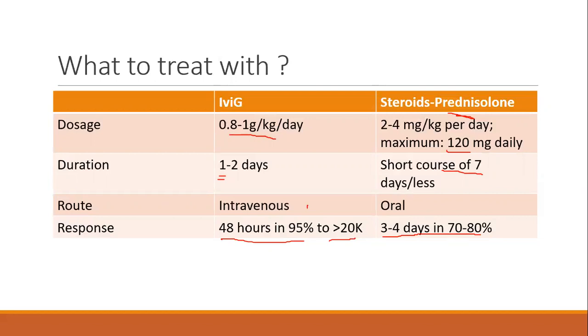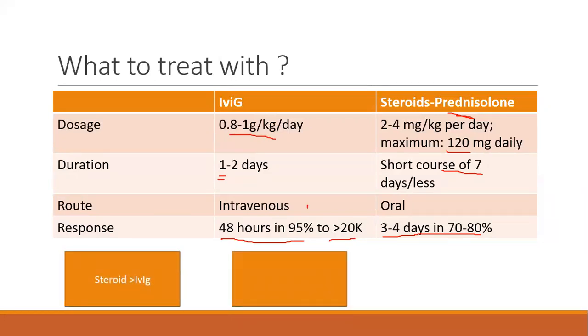So what do you see? Even with treatment also, it is going to be the same 3 to 4 days, isn't it so? Only thing, the rate of rise will be more compared to that of not giving treatment. That is the only difference with treatment and without treatment. Without treatment, the platelet count rise might be slower, but with treatment, the platelet count rise is fast. It is faster with IVIG compared to that of steroids.